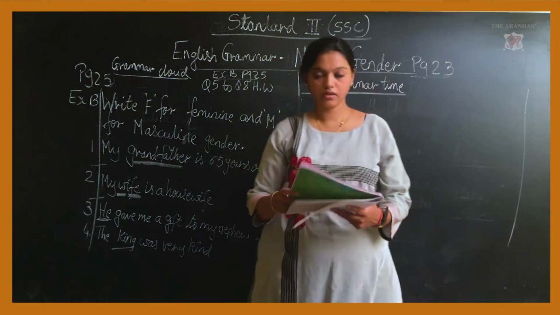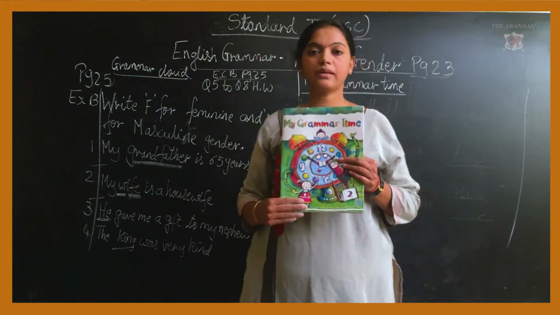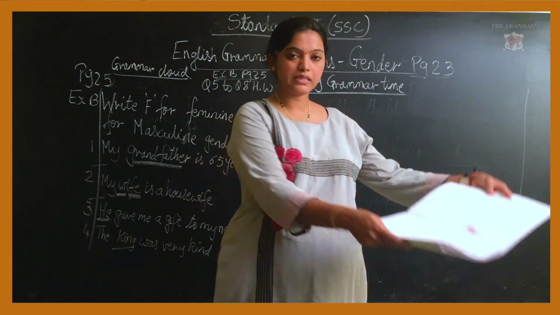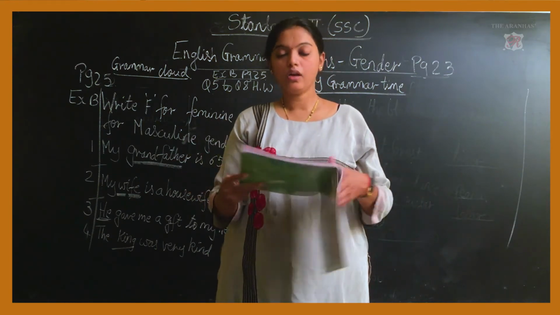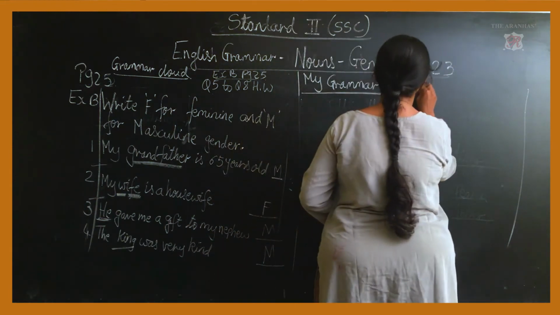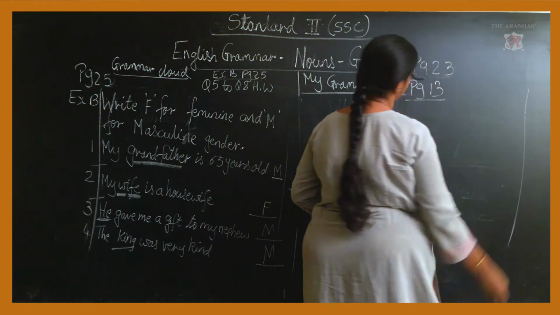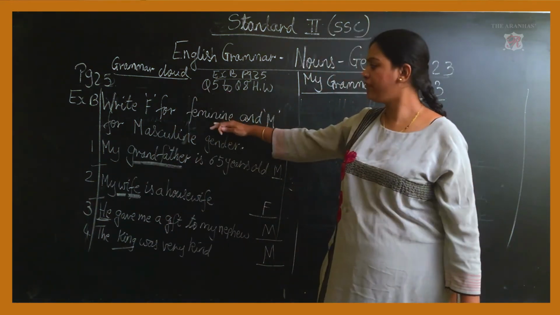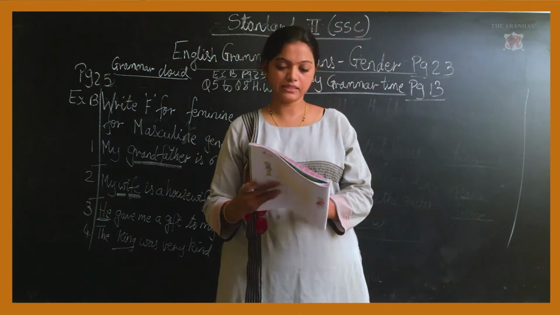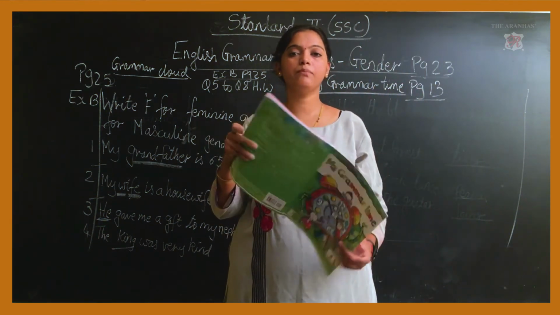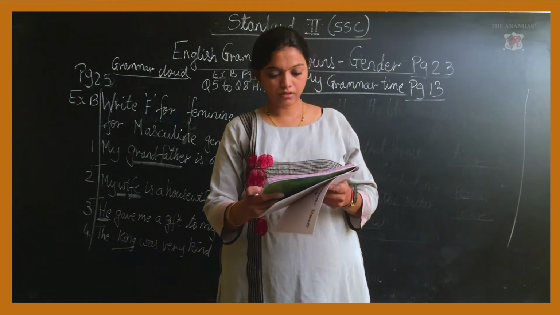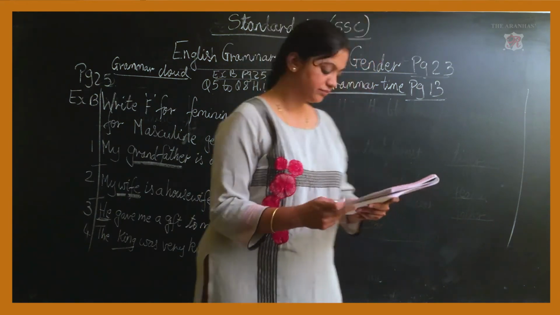Okay, next one. Again Grammar Time. Open your book to Grammar Time. If you finish from your book, keep this book open aside. Again we will need this book. Now open to page number 13. Grammar Time, page number 13. Now we have done this. You have to write F for feminine and M for masculine. The same exercise is there in your My Grammar Time book. Now we are going to do it in My Grammar Time. Page number 13, exercise C.